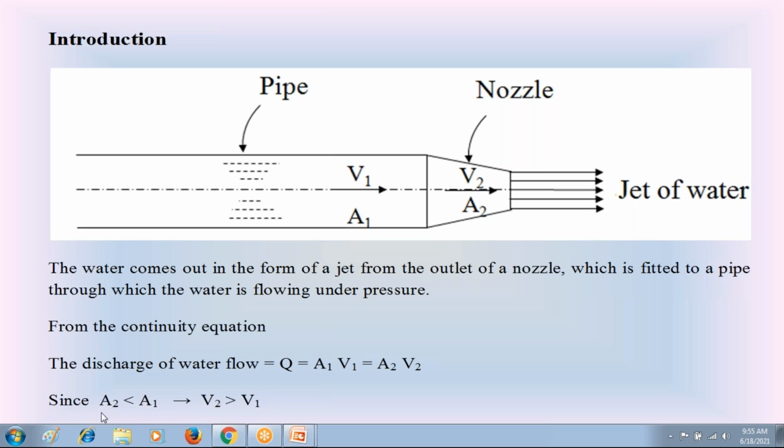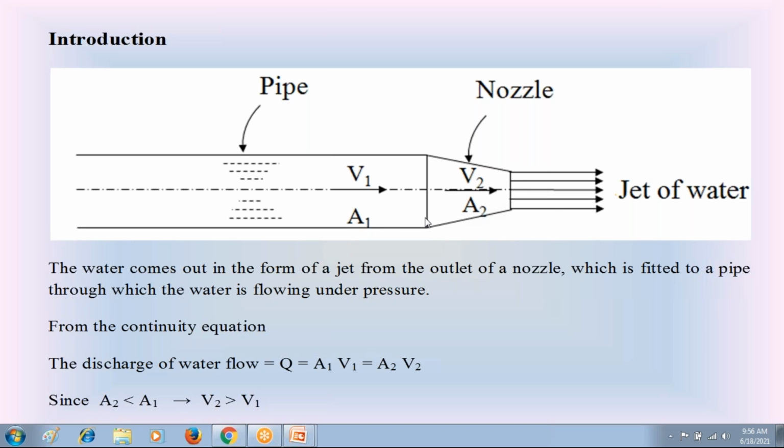Once this area A2 is less than this area A1, from this equation we can understand that the velocity of water flow V2 is greater than the velocity of water flow V1. So from the continuity equation, the discharge Q is equal to A1 V1, which is equal to A2 V2. A1 is the area of water flow in the pipe, the large area.